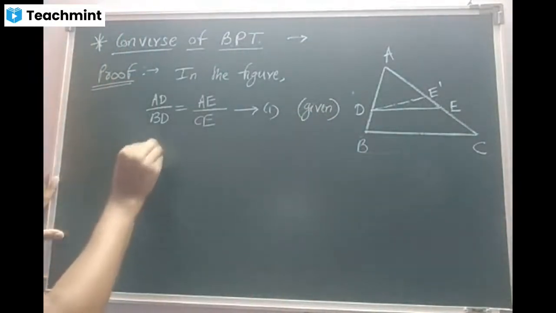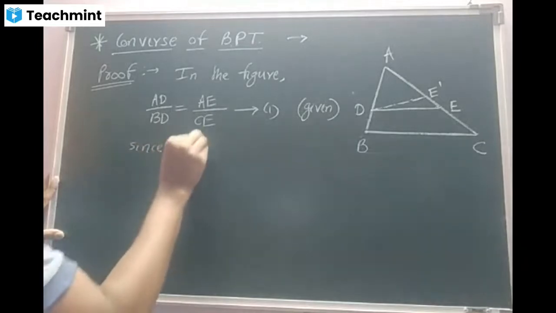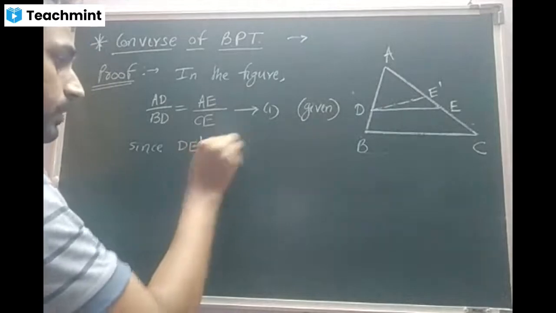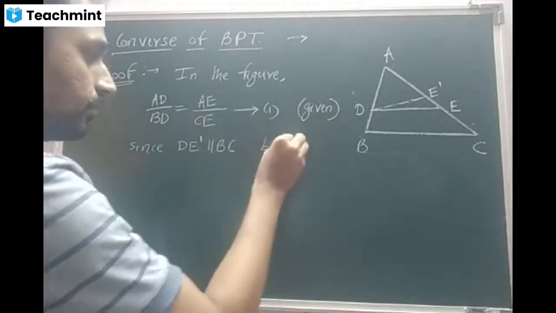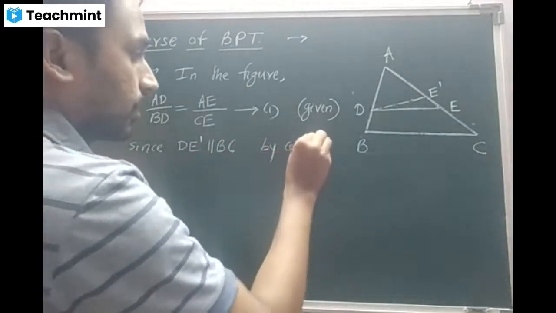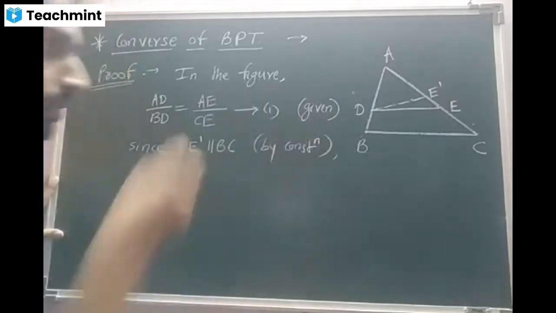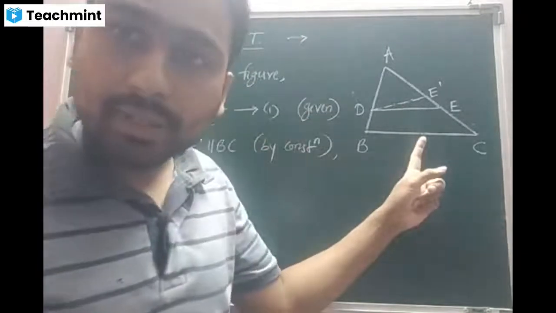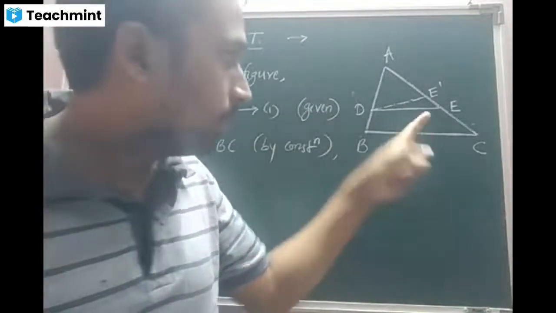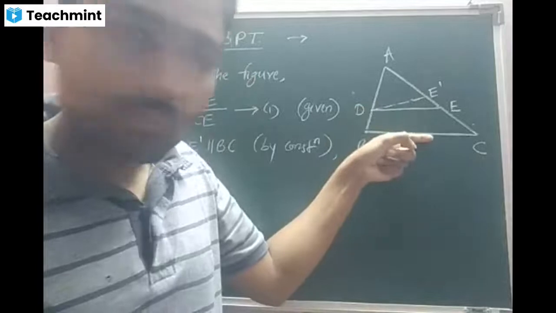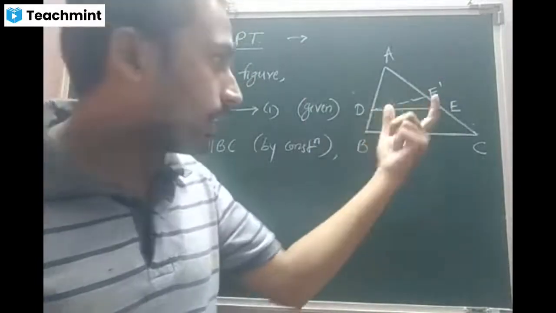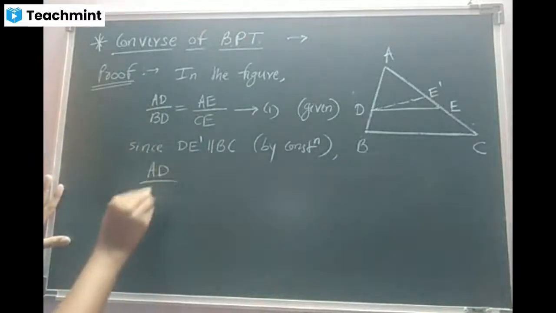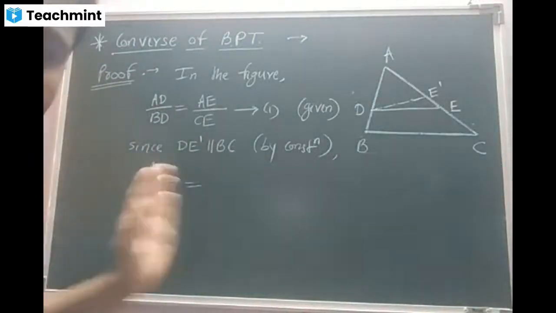Yes, sir. Since DE dash is parallel to BC by construction, I can write this is parallel to this, beta, apply the BPT, basic proportionality theorem. Once this line is parallel to this, it will divide the other two sides proportionately. The beginning point is here, so AD by BD is equal to, beta, can anybody tell what will be the right side?